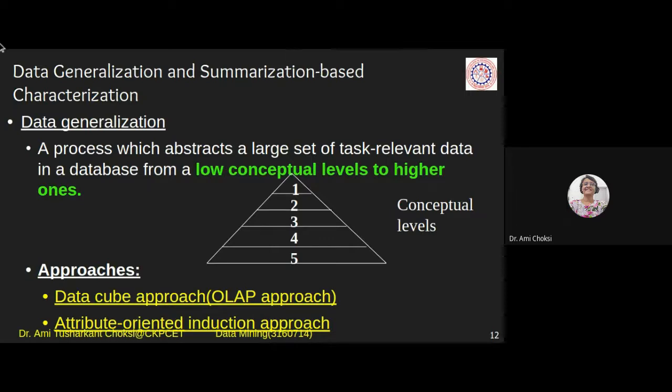For generalization, what do we say? See, conceptual levels are there. So what we say is, this is the higher concept, and this is lower than that one, right? One is the higher concept, and 5, that is the fifth one, is the lower concept. The first one is higher, right? Fine. Okay.